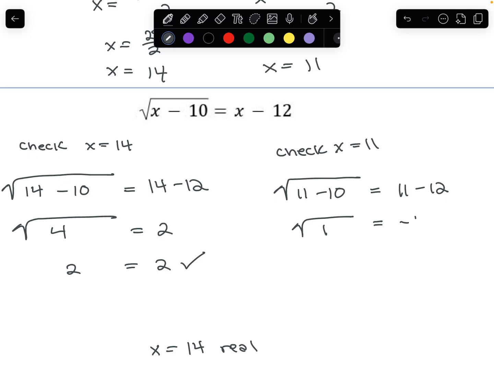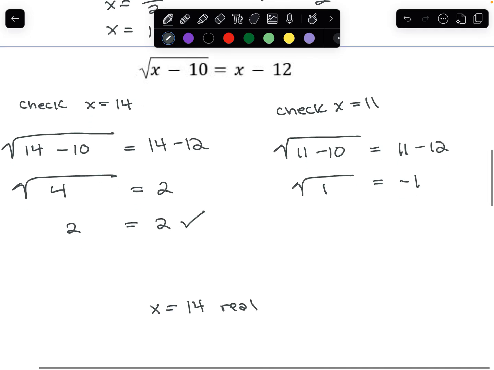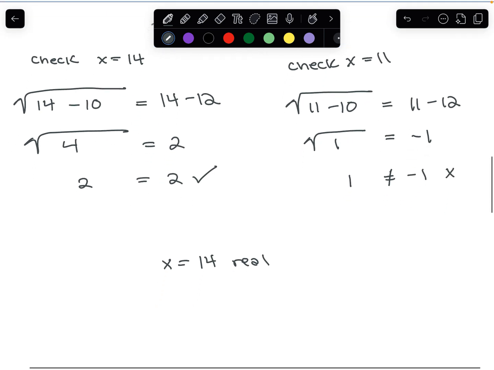And 11 minus 12 is negative 1. So here, when we have a radical, our answer is just going to be the positive. So we get positive 1 equals negative 1, which is not correct. So we know this solution, x equals 11, is extraneous.